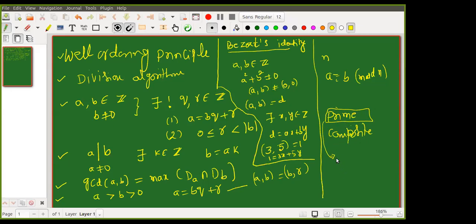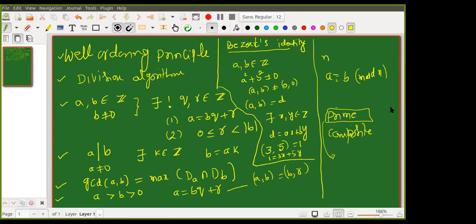An existential result says that for any given number n, there exist some finite number of prime numbers such that n is equal to the product of those primes. It is existence only. But when I give n, actually finding them is very difficult. It is not that easy.